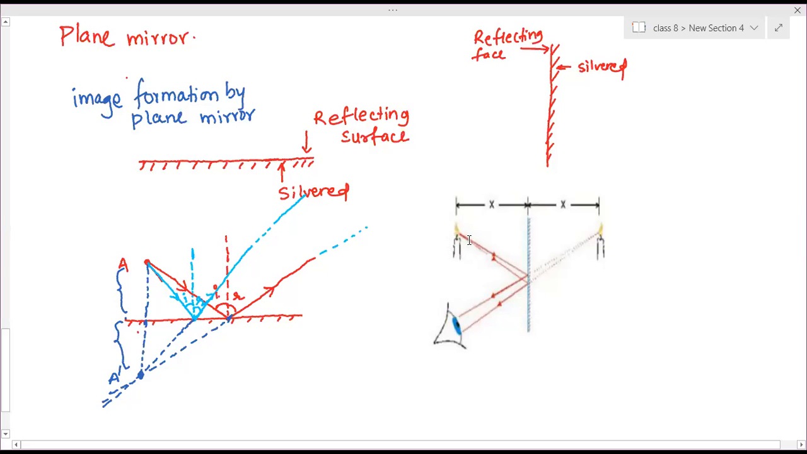This candle is the object. From that, two rays fall on the mirror. They get reflected like this. So they can't meet here, so we have to produce them backwards. Wherever they meet, there the image of this flame of the candle will be formed.